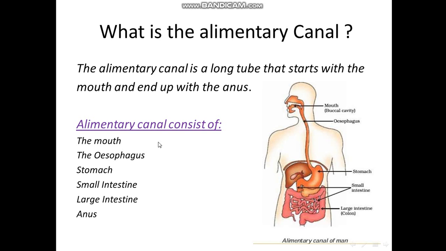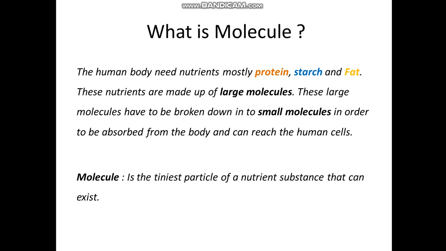In the future, we shall study how each part has its own function and what it's doing. So what does the mouth do, what does the esophagus do, what does the stomach do, what happens in the small intestine, and what happens in the large intestine. This is coming in the future topics. But for today's subject, you have to know what the alimentary canal parts are. Okay, now we go to what is a molecule.